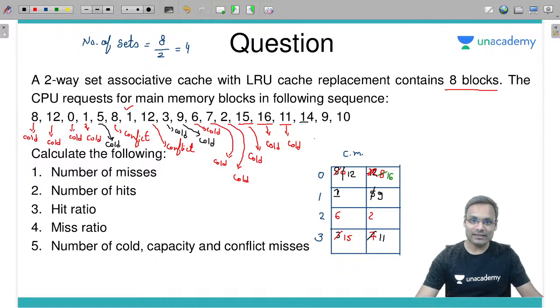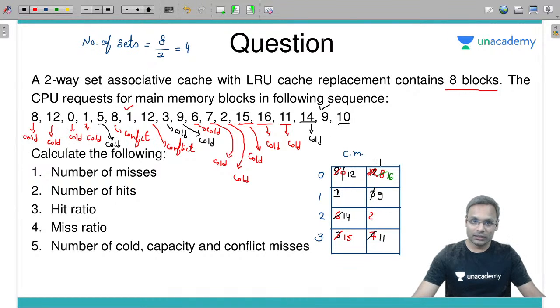14 first time accessed. Yes, again cold miss. 14 mod 4 is 2. I'll have to keep it at 2. 6 was referred here, 2 was referred here. Among these, 6 will be replaced by 14. Then 9, it's a hit.